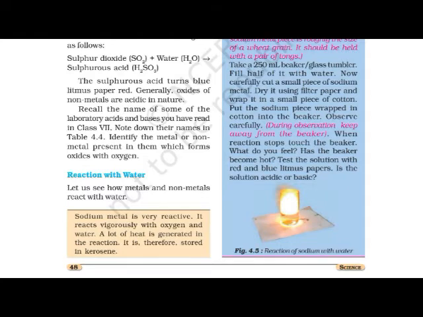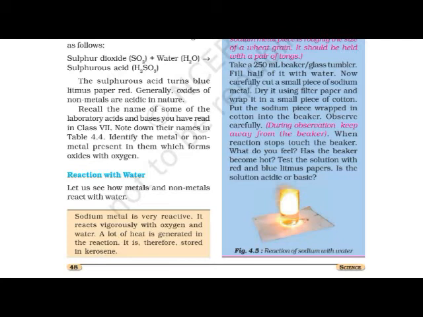Reaction of sodium with water. Figure 4.5 can give you an idea of what happens after the reaction of sodium with water. I will explain this activity. For this purpose, we will require a beaker half filled with water, and we drop a little quantity of sodium into the half-filled glass of water.